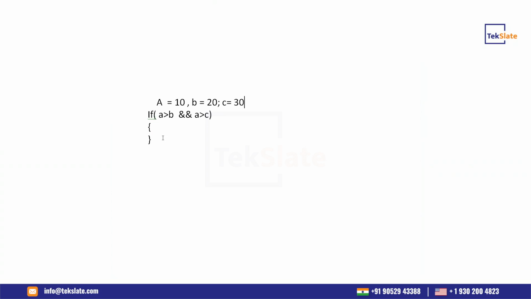If we check the condition a is greater than b, it is no. It asks the compiler, a is greater than b, yes or no, and it says no. In Java it still goes to the second condition and checks a is greater than c.